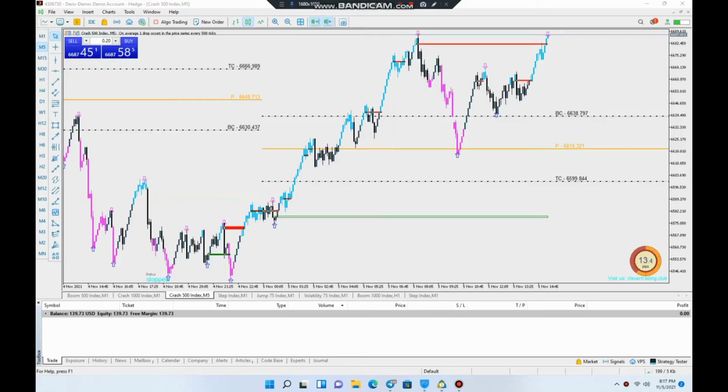Good day guys, now I'm going to show you the spike killer indicator. This is Crash 500 index.